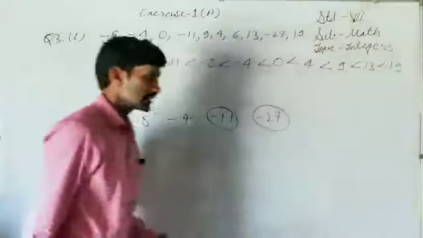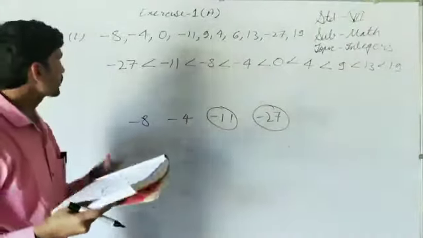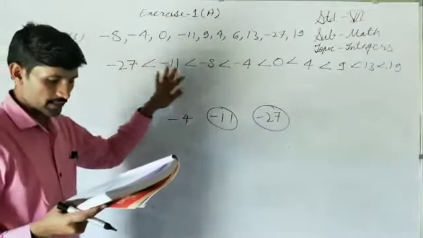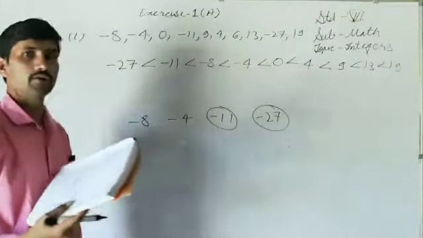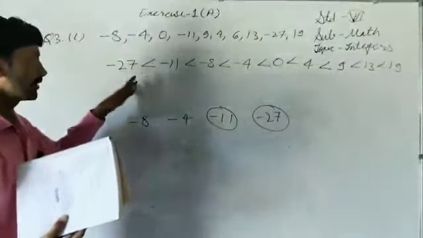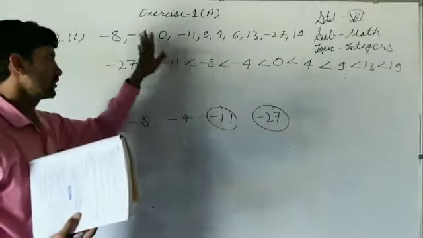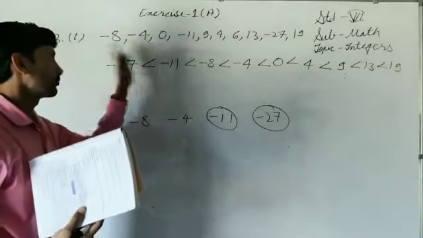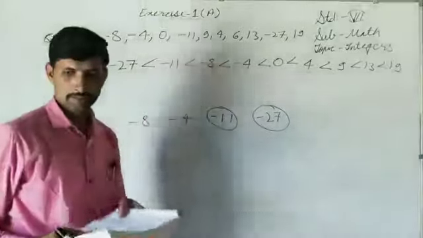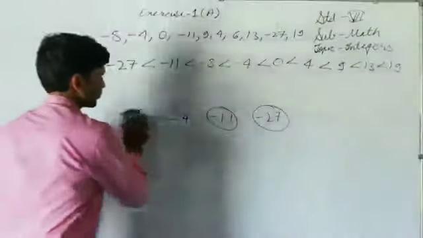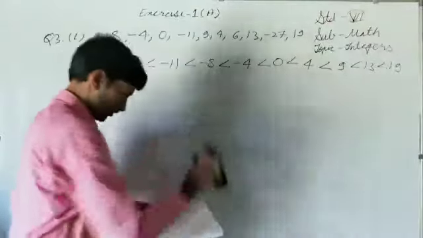Very easy. Similarly, the second part of this question asks to arrange the following integers in descending order. You can think of a very similar process, only the order will be from the largest to the smallest. So you can do that yourself. I am not going to discuss that here.